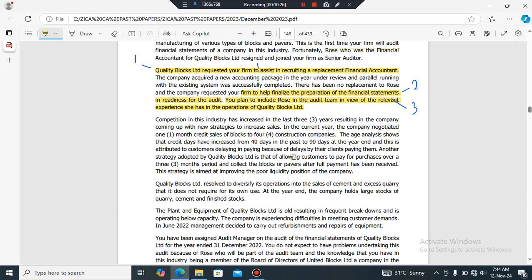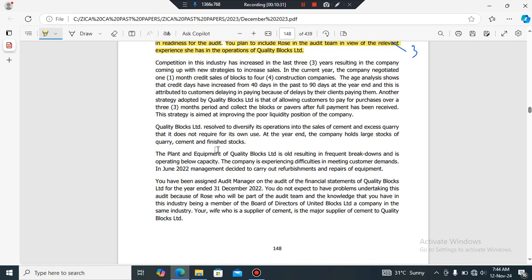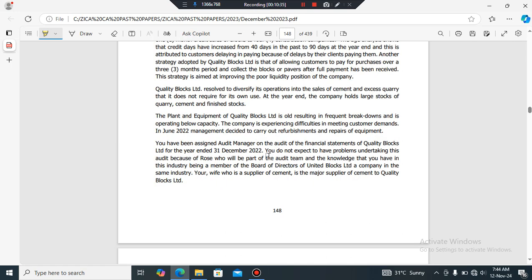Okay, so now competition in this industry has increased, no, so this is not relating to us. This is relating to audit risk. So now which other parts did I see here? You do not expect to have any problems undertaking this audit because of roles who will be part of the audit team, and they acknowledge that you have. Okay, that's not really important.